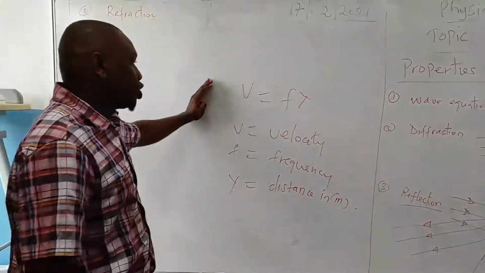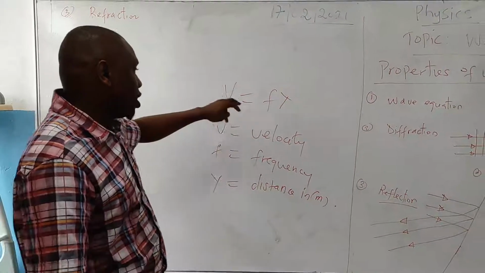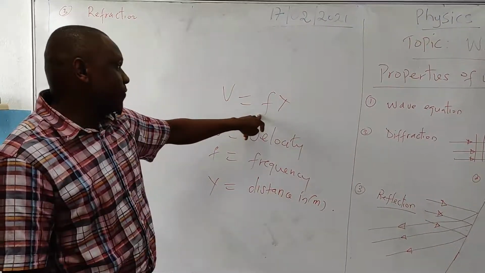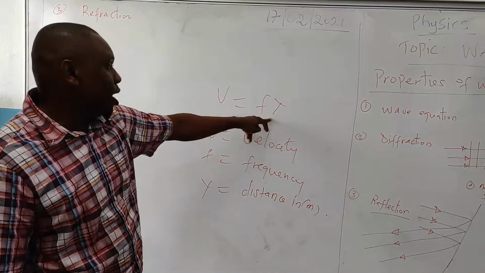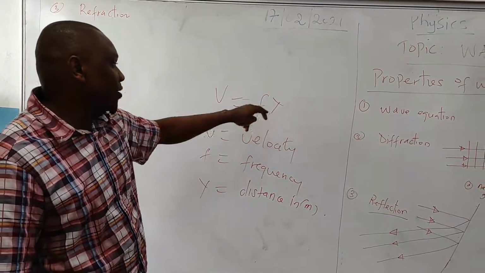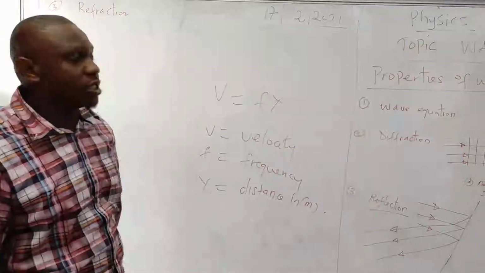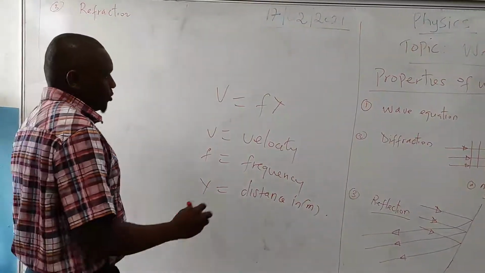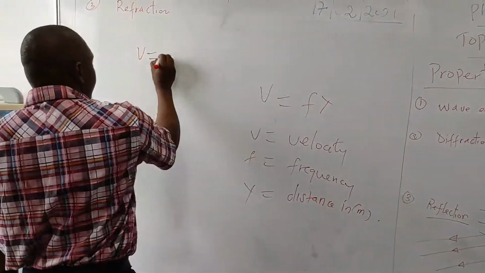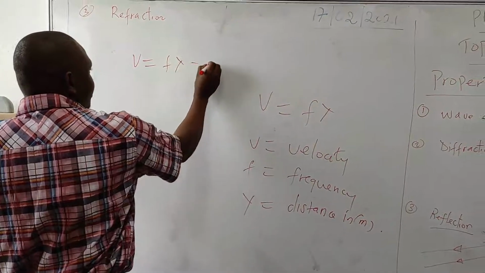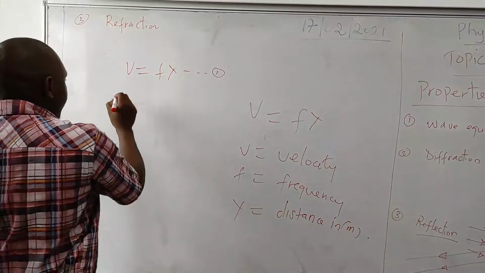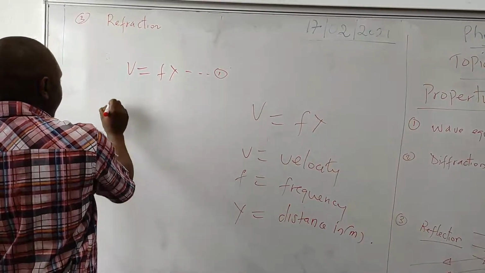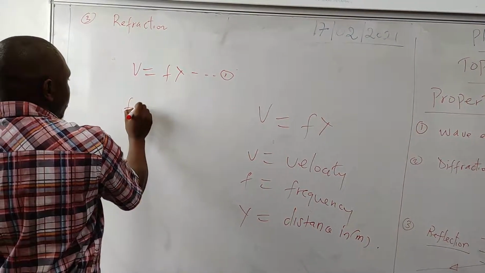Therefore, from this equation, we can look for a frequency if the velocity and the lambda are given. We can look for lambda if the frequency and the velocity are given. So V is equal to F lambda is equation 1. Now we are looking for F. If we are looking for F, which is the frequency, F will be equal to what?